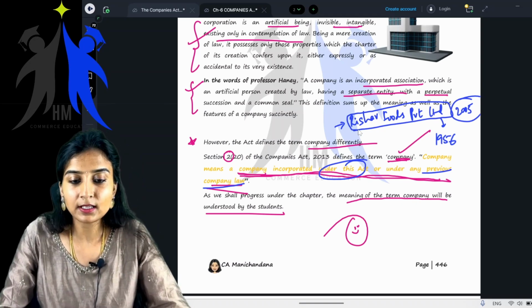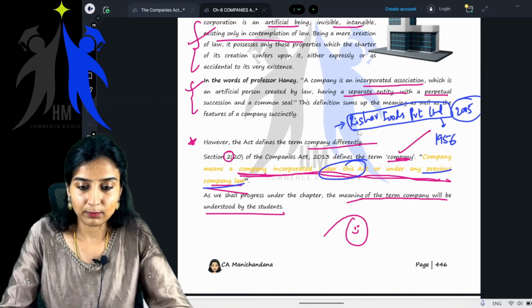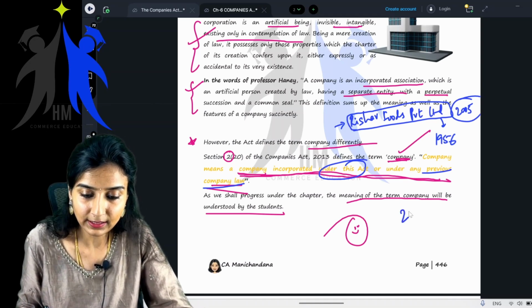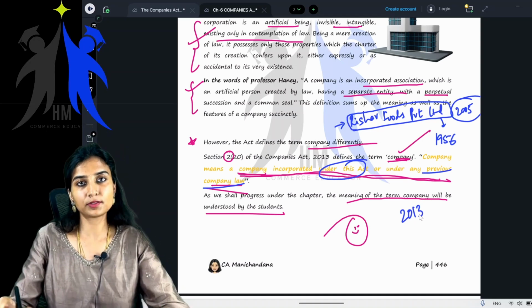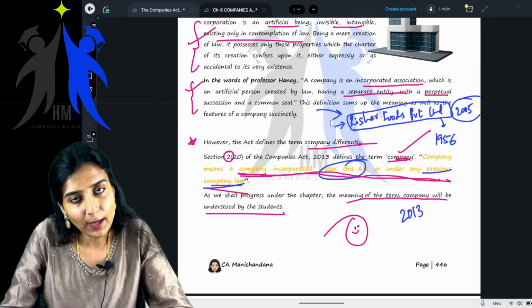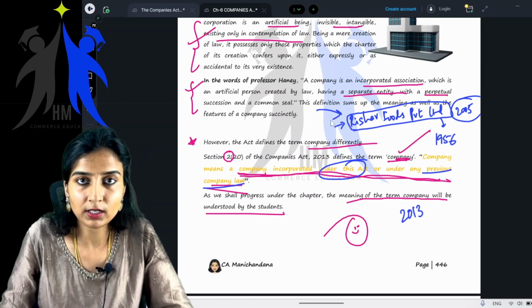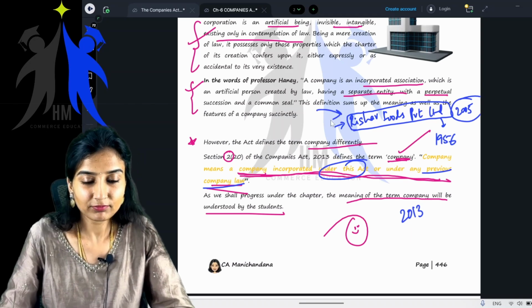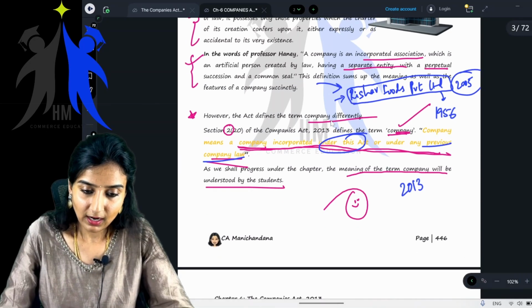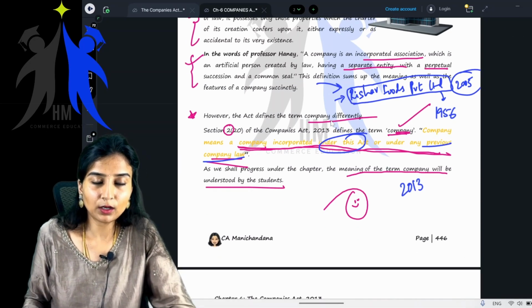Even now it is running profitably. Now tell me, will the Companies Act 2013 be applicable on this particular company or not? Yes, right? Everyone getting it? Understood, right? Yes, can we move ahead?